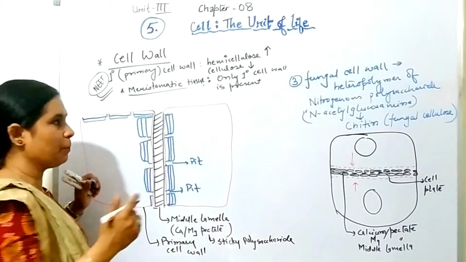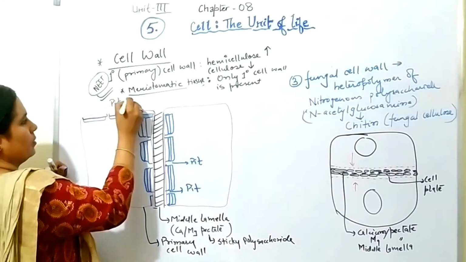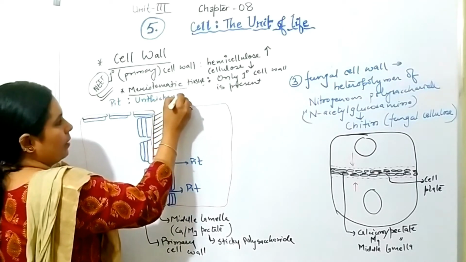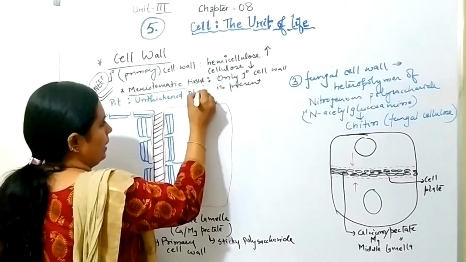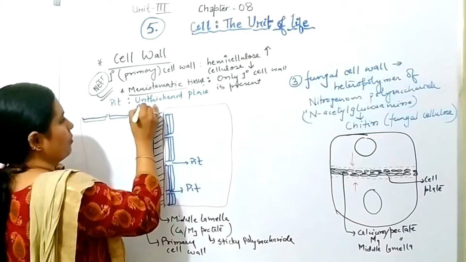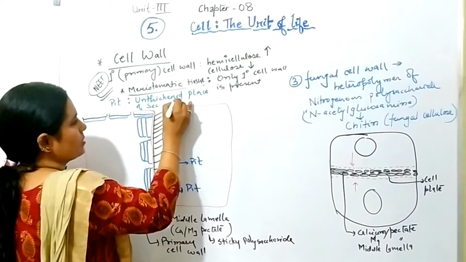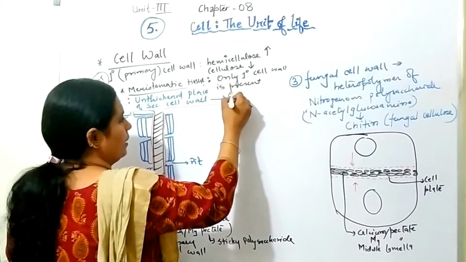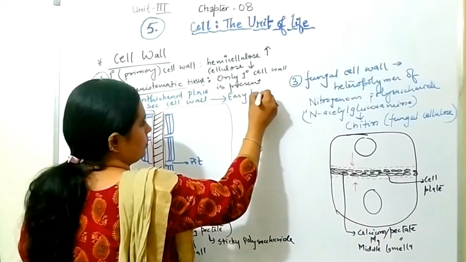Okay. So what is pit? It is the unthickened place of secondary cell wall, and it helps in easy transportation.